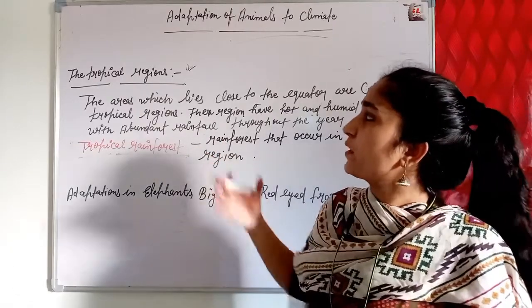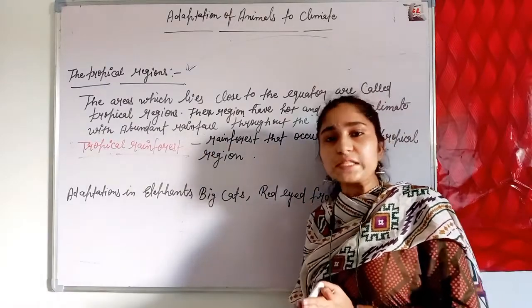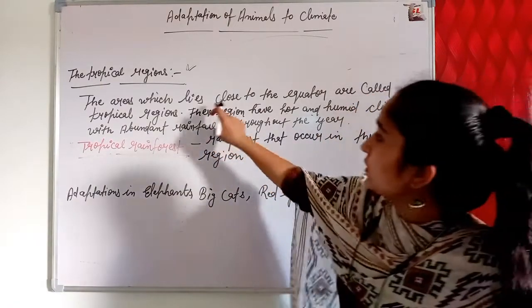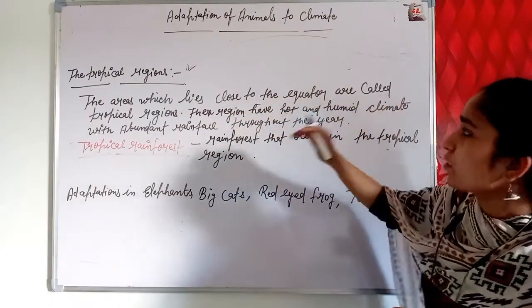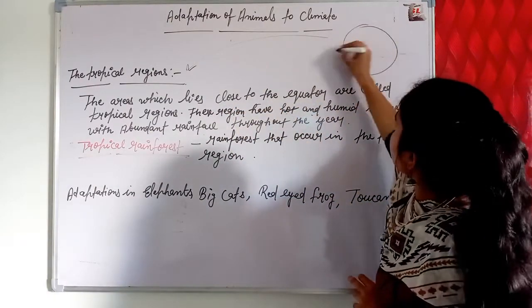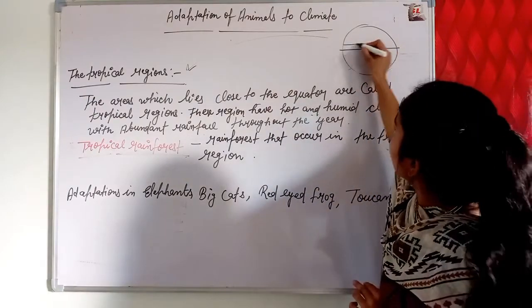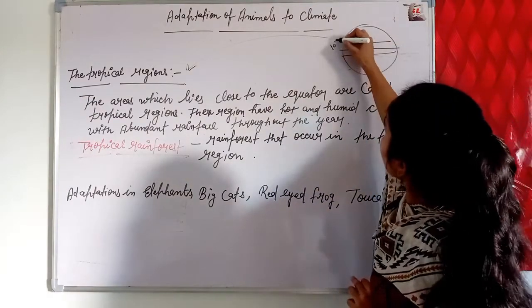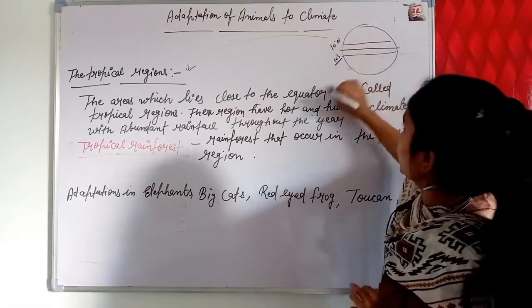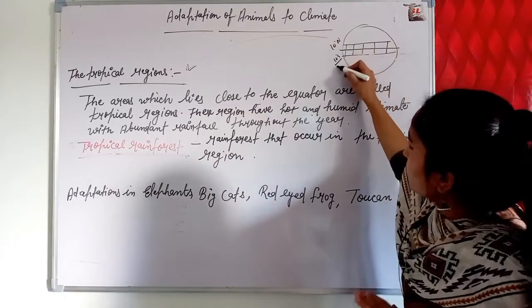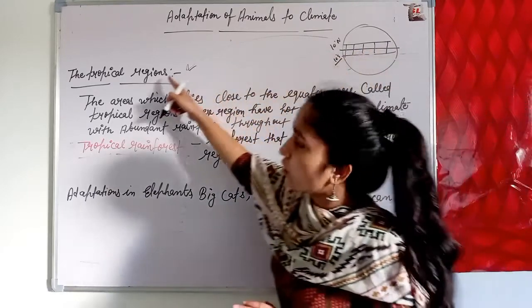Next is the tropical regions, and the adaptations of animals that live in tropical regions. What are tropical regions? The areas which lie close to the equator are called tropical regions. This is our globe, and this is the line of the equator. The region that lies between 10 degrees north and 10 degrees south is called the tropical region.